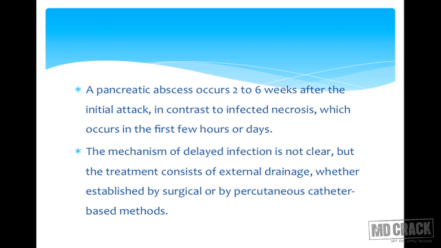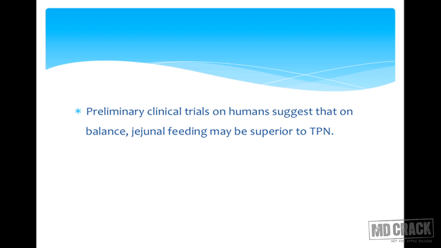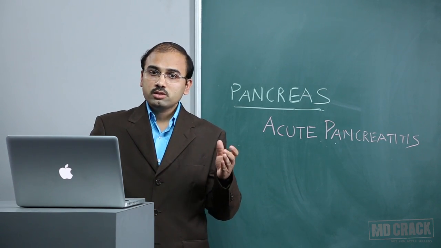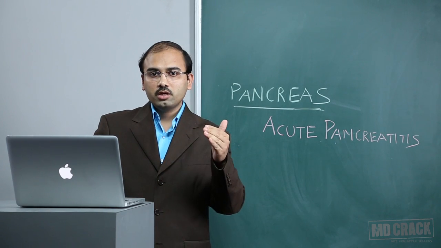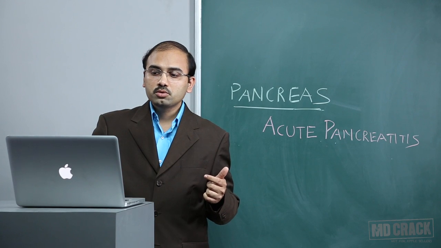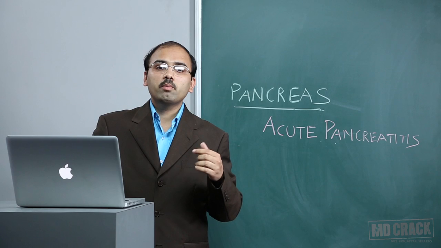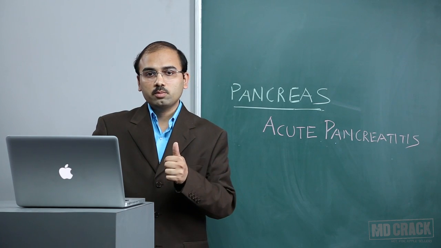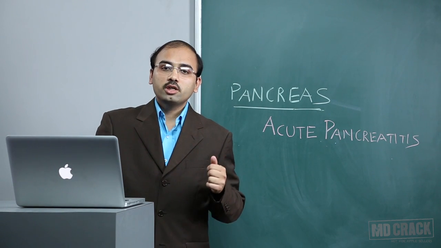The mechanism of delayed infection is not clear, but the treatment consists of external drainage, whether established surgically or by percutaneous catheter-based methods. The preliminary clinical trials on humans suggest that, on balance, jejunal feeding may be superior to TPN. So in all patients with acute pancreatitis, once they start passing flatus and have decreased pain, you should start using the gut. The best method is jejunal feeding. Jejunal feeding will bypass the duodenum and the pancreatic secretions and deliver food directly into the jejunum. So jejunal feeding is superior to TPN.